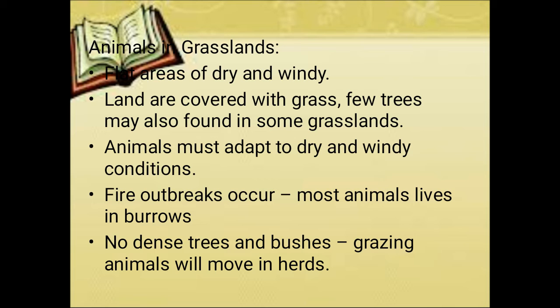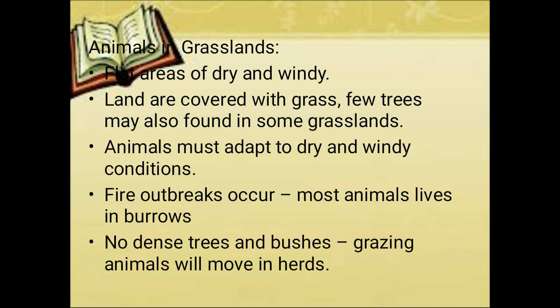So how does the grassland look, children? The grassland is full of grasses, fully covered with grasses. It is dry and windy, that is, the air will blow continuously, and it is hot. It is not a cold, humid air, it is a hot air, right? So the area will be dry and windy. There might be some trees only. Most of the area will be covered with grass alone.